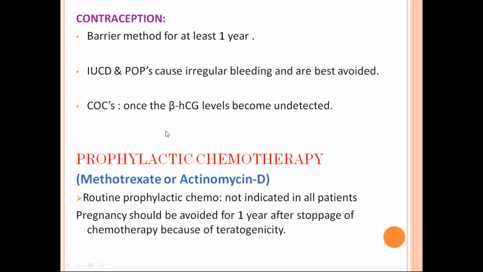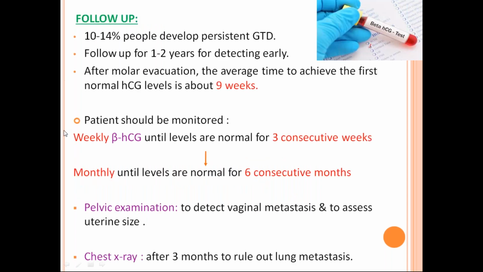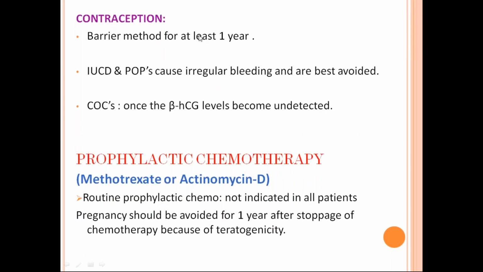So once the beta HCG levels come to normal or undetectable, then you can start contraceptive pills, because the patient should not become pregnant. If you start a prophylactic chemotherapy, the patient should not become pregnant until 1 year after the last chemotherapy dose. Why? Because it has a teratogenic effect. So you have to counsel the patient. So for follow-up you have to tell how she has to follow by weekly beta HCG levels, and next you have to tell what contraception she has to use.